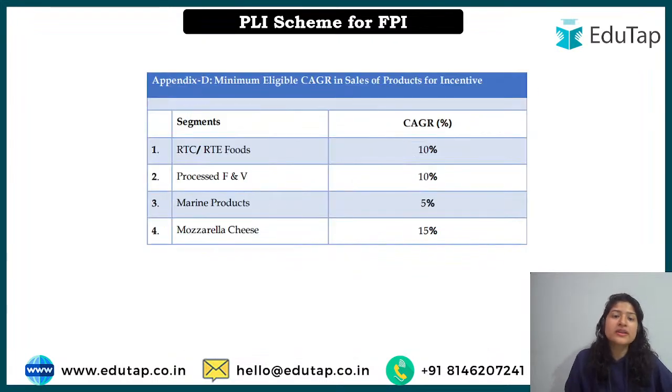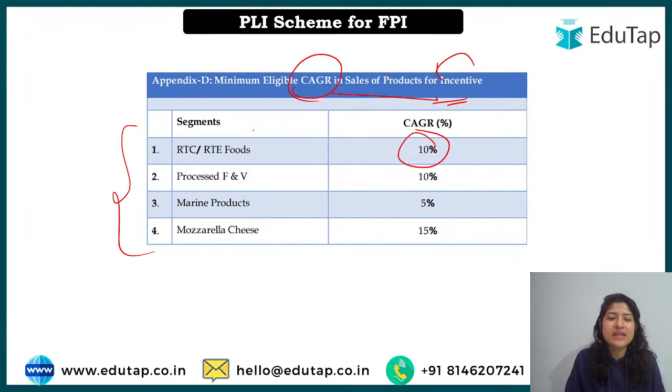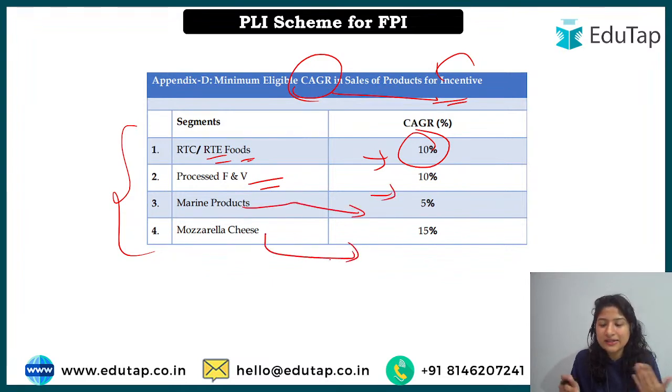Now there is a minimum eligible compound annual growth that should also be there for the incentive. What does it mean? It means you should have at least this growth per year, so the government has that satisfaction and faith in you that you will make progress in future. For different segments, for example, ready to cook or ready to eat food, it is 10%. For processed food and vegetables, it is 10%. For marine products, it is 5%, and for mozzarella cheese, it is 15%.